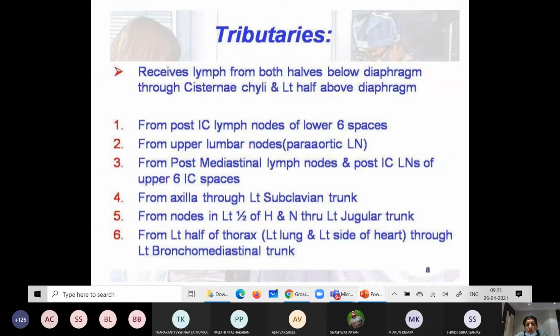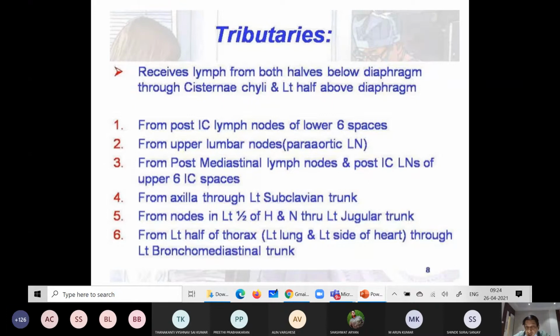So fourth one is from the part of the axilla through the left subclavian trunk, and some lymph from the lymph nodes. Then the left half of the head and neck through the left jugular trunk. Then lastly, the left half of the thorax, which includes the left lung and left side of the heart, through the left bronchiomediastinal trunk.